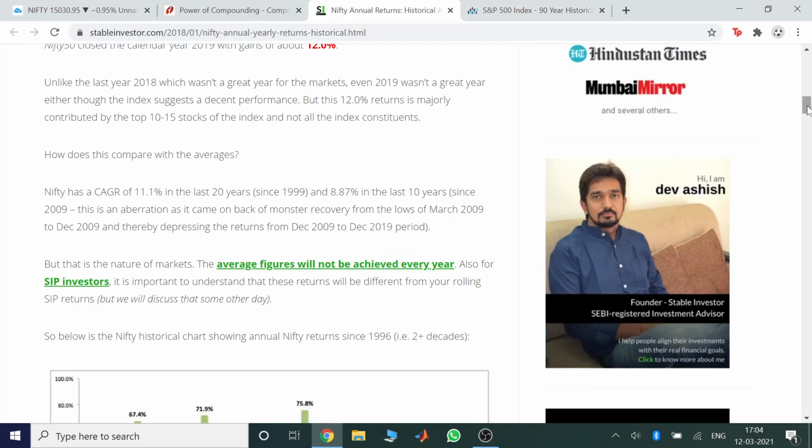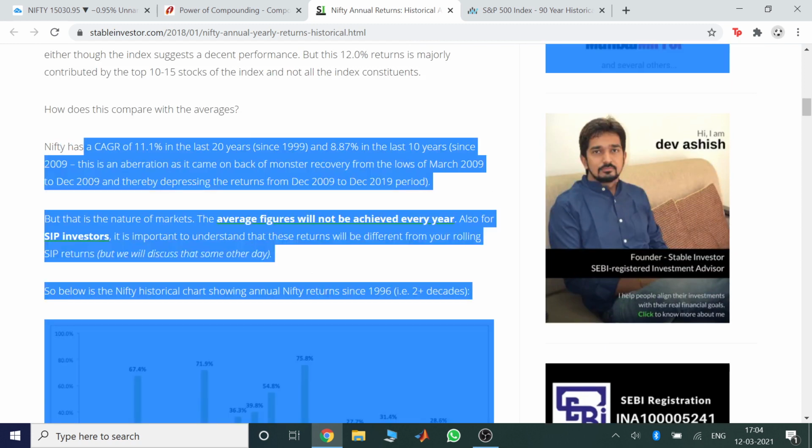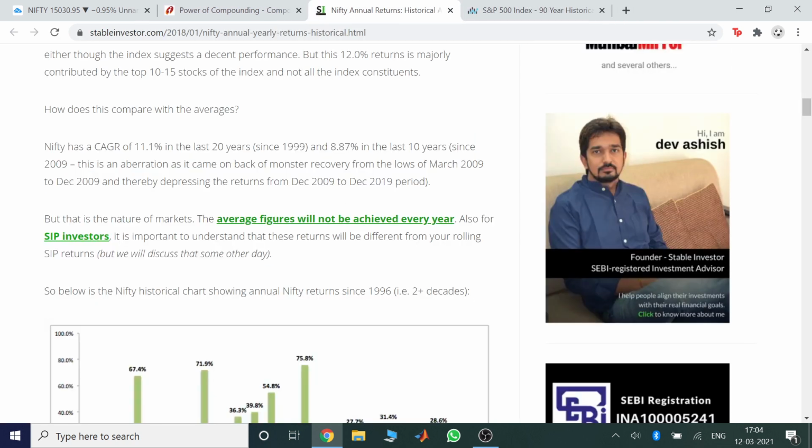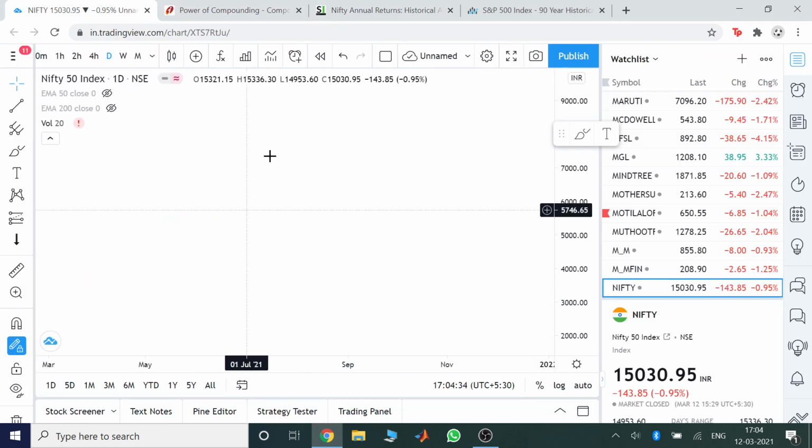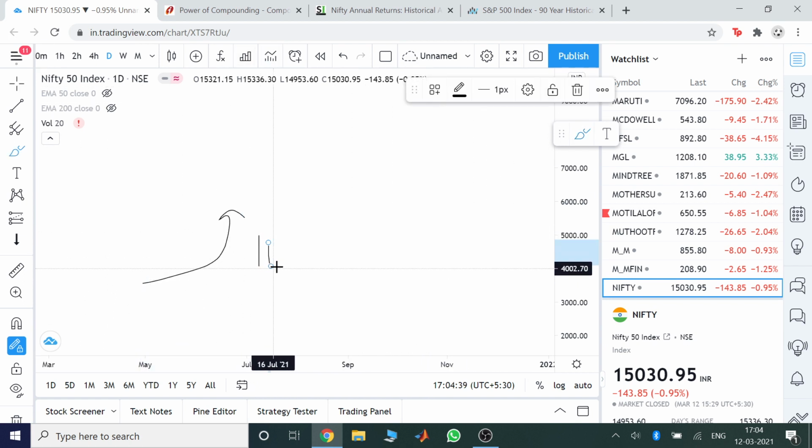For Nifty, in the last 20 years Nifty has a CAGR of 11.1%, and 8.87% in the last 10 years. CAGR stands for compounded annual growth rate. So per year, Nifty has given a compounded return of 11.1%. Let's assume that Nifty is going to keep growing at 11.1% every year for the next 20 years from now.